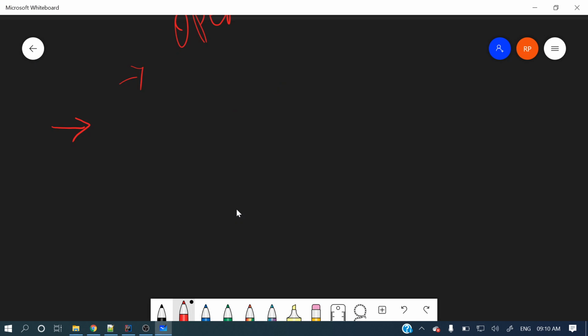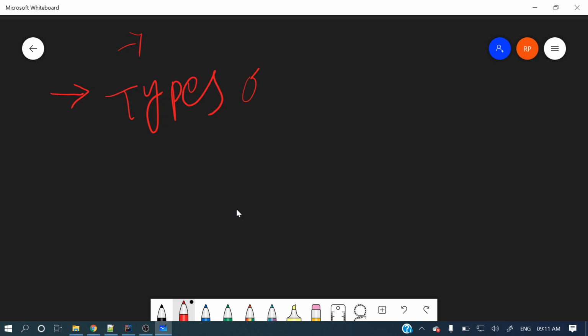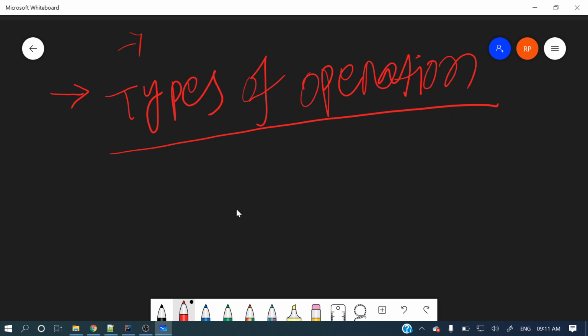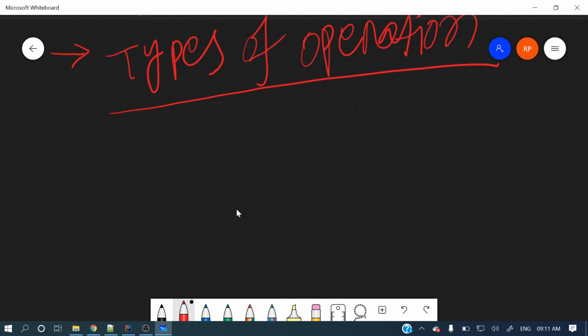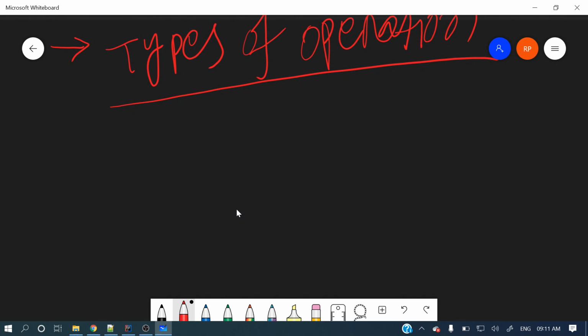So now let's see what the different types of operations are that we can perform on top of a stream, right? What kinds of operations can we perform? There are two types of operations we can perform in a stream, right?